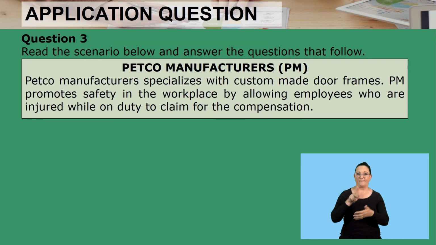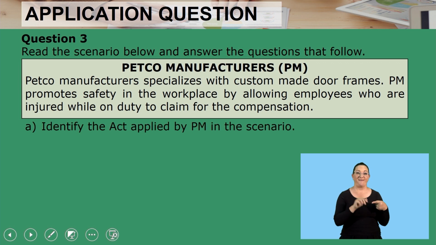It says here, read the scenario below and answer the questions that follow. Petco Manufacturers, PM, specializes in custom-made door frames. PM promotes safety in the workplace by allowing employees who are injured while on duty to claim for compensation. The first question says, identify the act that is applied by PM in the scenario.